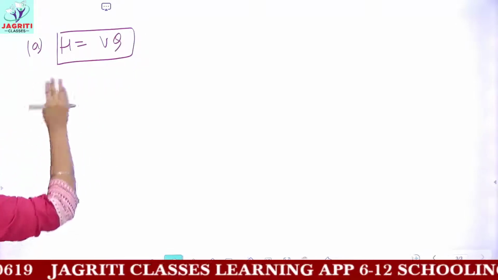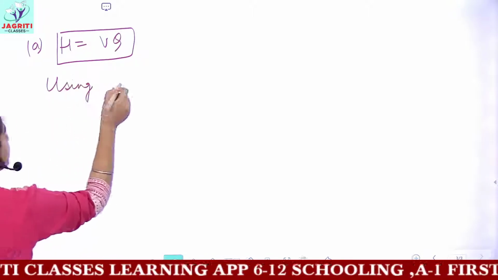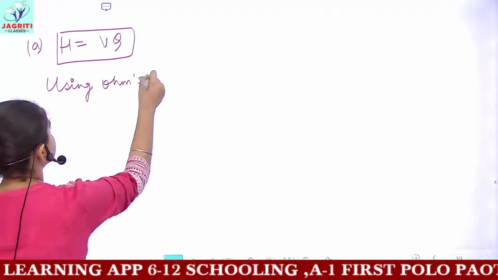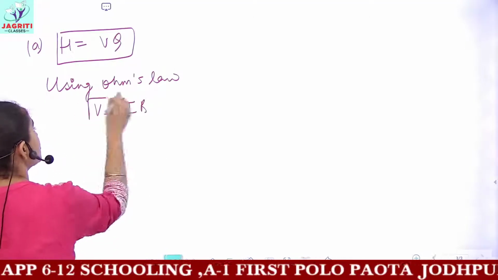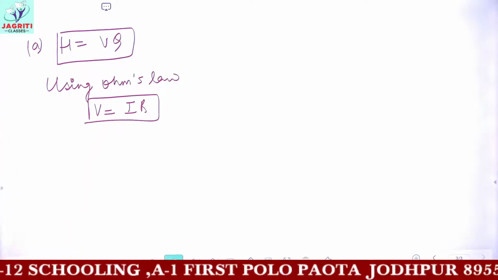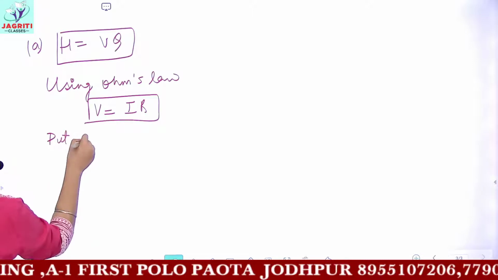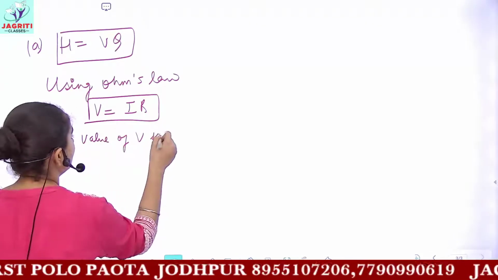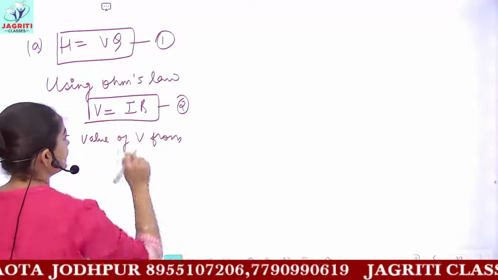Now you can form many other formulas. First, you can make other formulas using Ohm's law. Ohm's law is V equals I into R. Then put the value of V from Ohm's law. Let's mark this equation as second and this one as first.